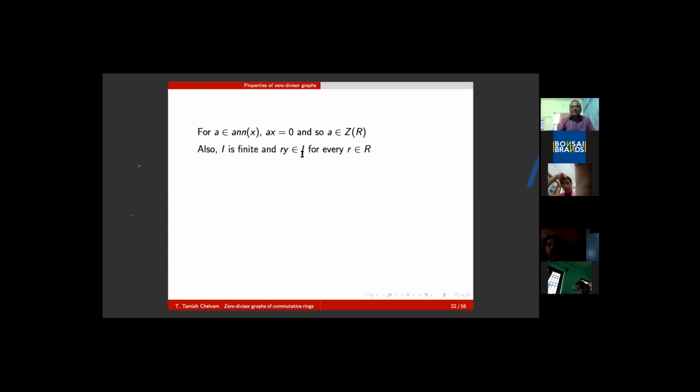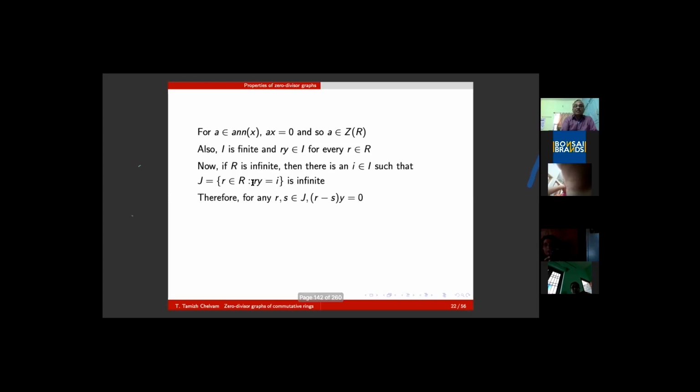When your finite set contains infinitely many elements, infinitely many products, that means some element is being repeated infinitely. That means because R is infinite, there exists an element y in R such that the set Ry is equal to I. The repeated elements must form an infinite set. One can prove that this is an ideal because (r - s)y must be 0.